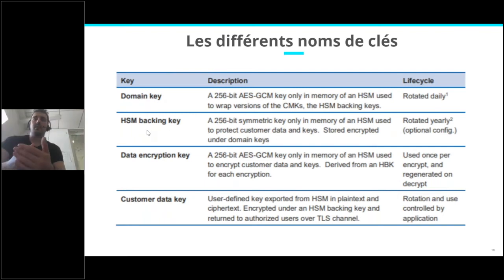HSM backing keys are again keys that only live in the HSM memories, and we will see that they are in fact what you call customer master keys. I will clarify that just after, and it is rotated yearly.